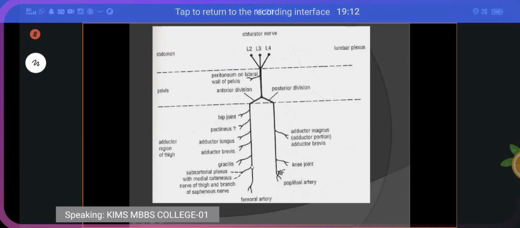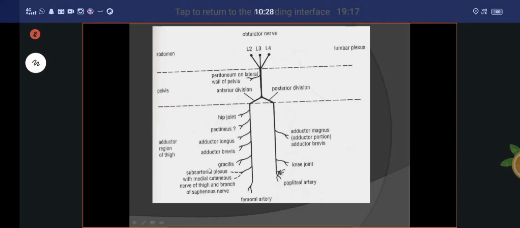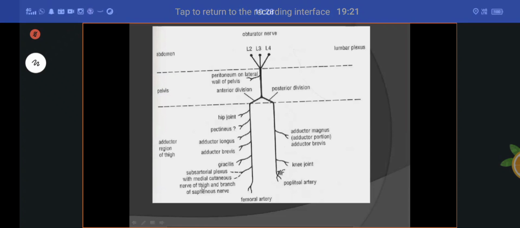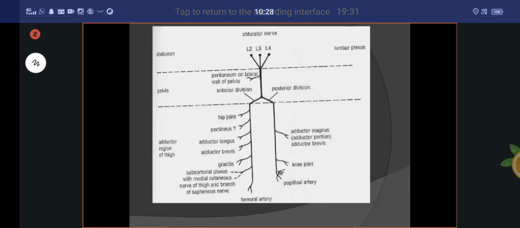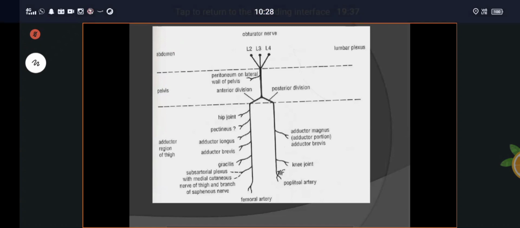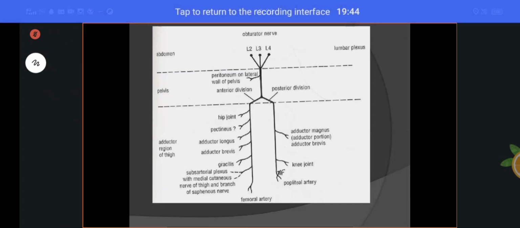Understand? After that, what will happen? It terminates by contributing to the subsartorial plexus on the medial side of the thigh, with a cutaneous branch to the saphenous nerve. It also gives a branch to the femoral artery. The posterior division supplies the adductor magnus, with a genicular branch to the knee joint. After that, a branch to the popliteal artery. Those are called branches coming from the anterior division and posterior division. That is called your obturator nerve. Are you clear?